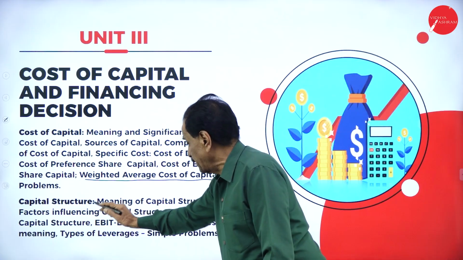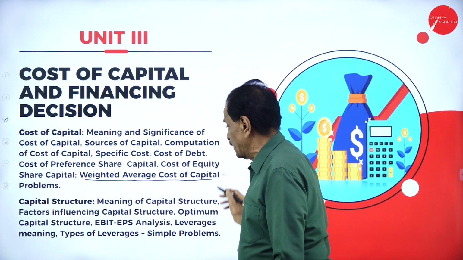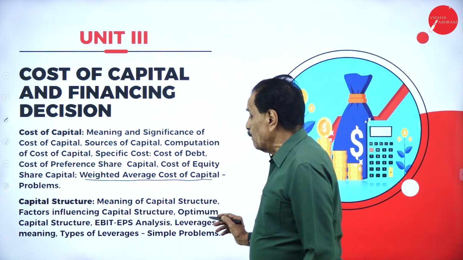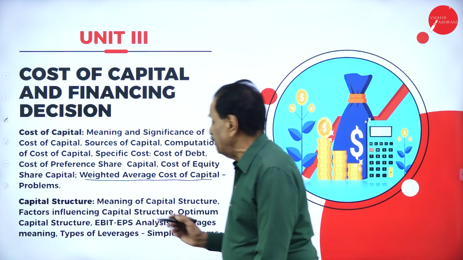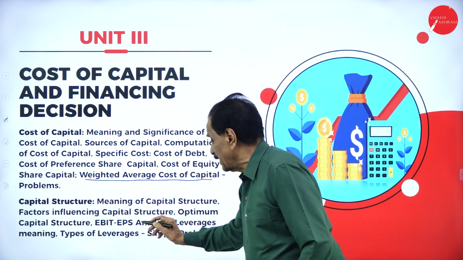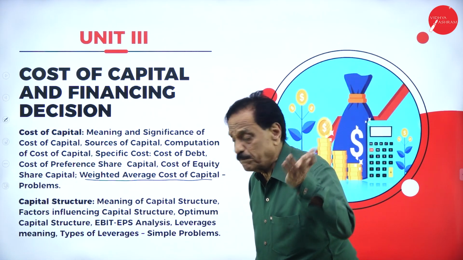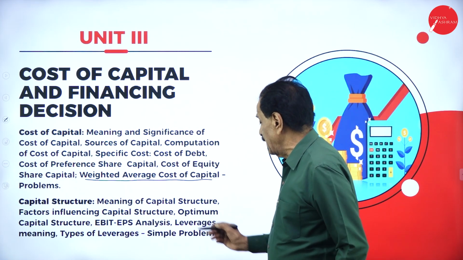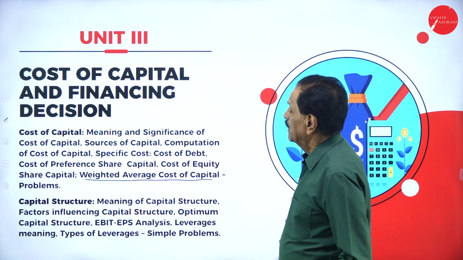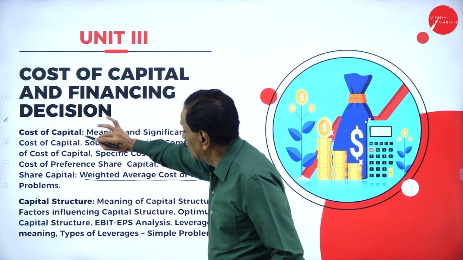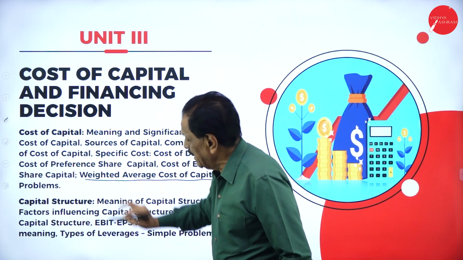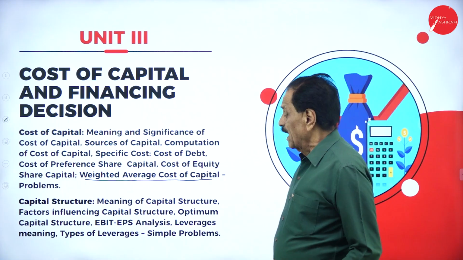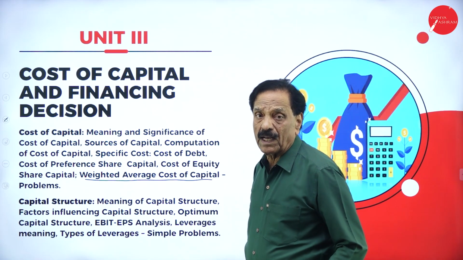Now, capital structure: meaning of capital structure, factors influencing capital structure, optimum capital structure, EBIT, earning before interest and taxation, EPS means earning per share, analysis, leverages, meaning, types of leverage, simple problems only. It's a lengthy chapter. Here we have capital structure, which carries 15 marks, 30 marks coverage is here. And another, leverage, is 10 marks, they will ask the question.